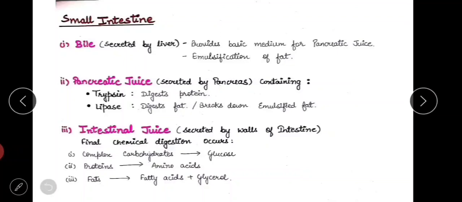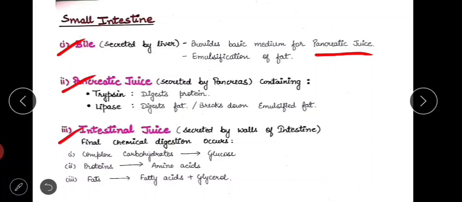In the small intestine, these three substances, bile, pancreatic juice, and intestinal juice, help in complete digestion of food. Now bile, which is secreted by the liver, provides a basic medium for pancreatic juice to act. So in the stomach, HCl mixes with food, so the food becomes acidic. So in that acidic pH, pancreatic juice is not able to work. So for pancreatic juice to work effectively, a basic medium is required, and that basic medium is provided by bile.